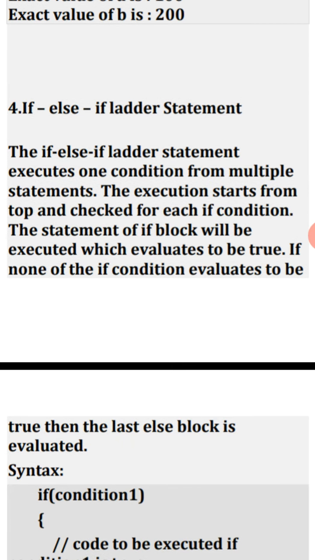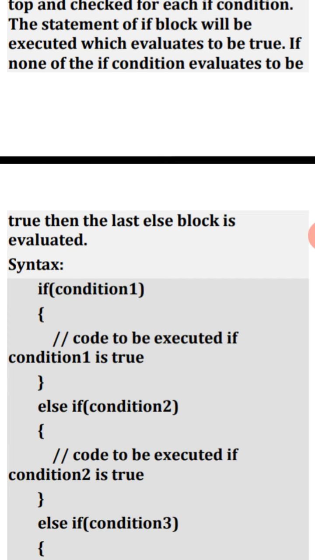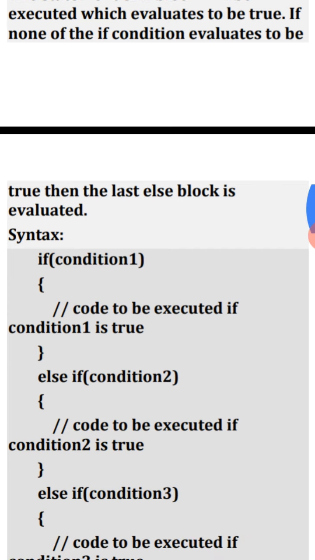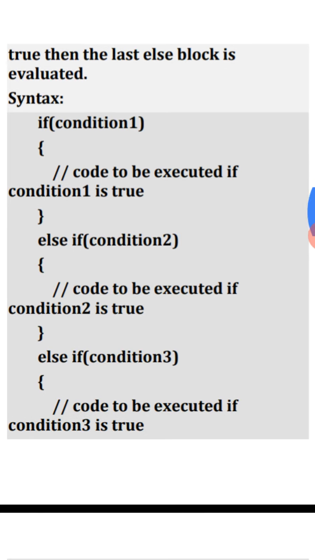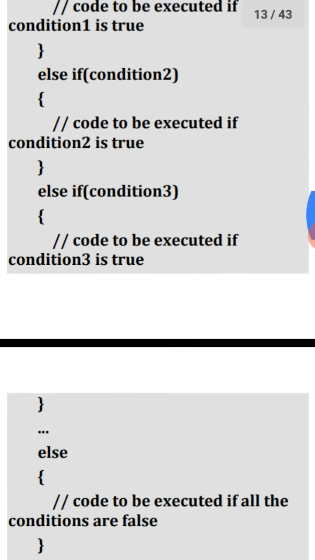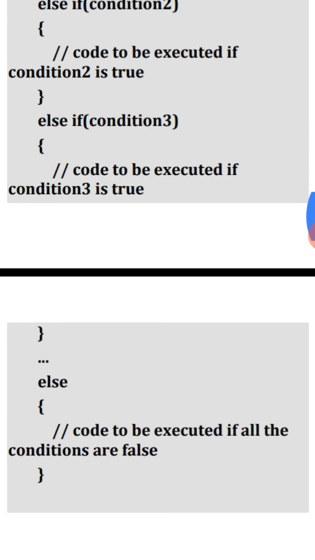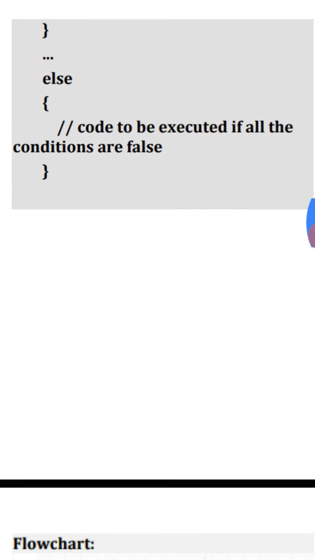See the syntax. If (condition 1) { code to be executed if condition 1 is true } else if (condition 2) { code to be executed if condition 2 is true } else if (condition 3) { code to be executed if condition 3 is true } else { code to be executed if all the conditions are false }.